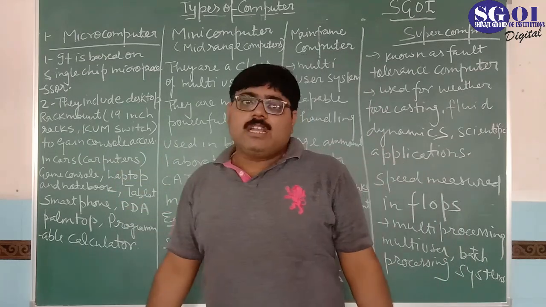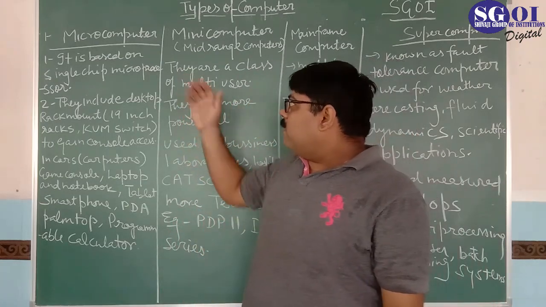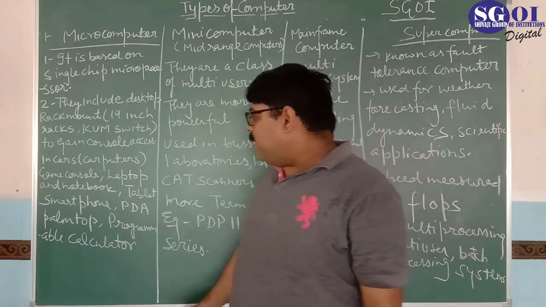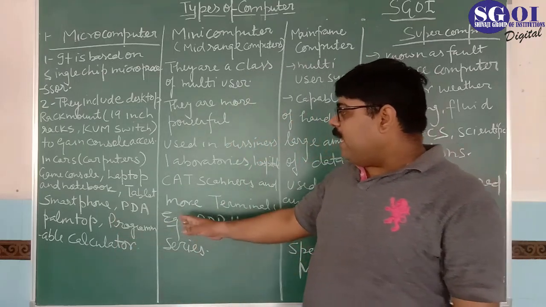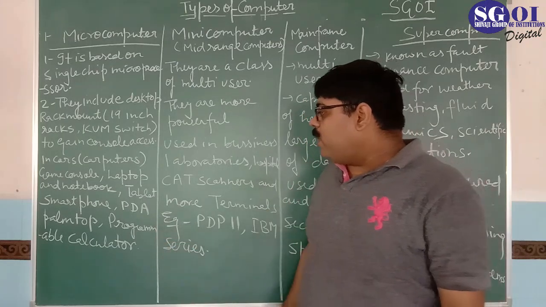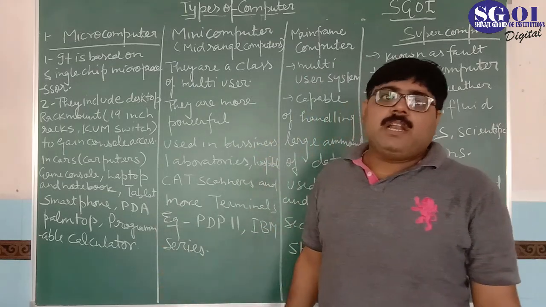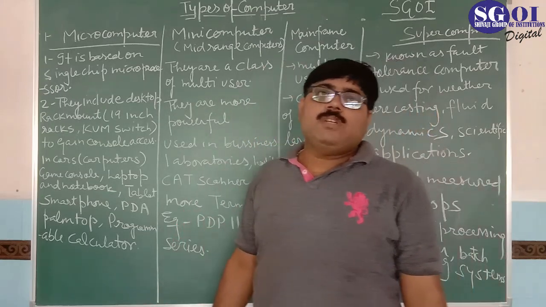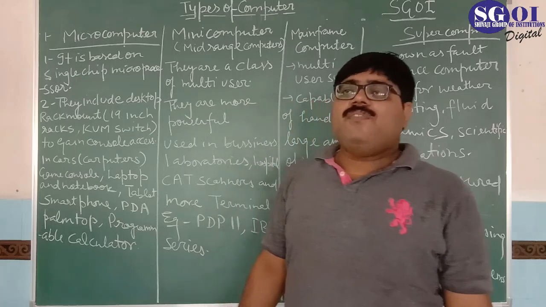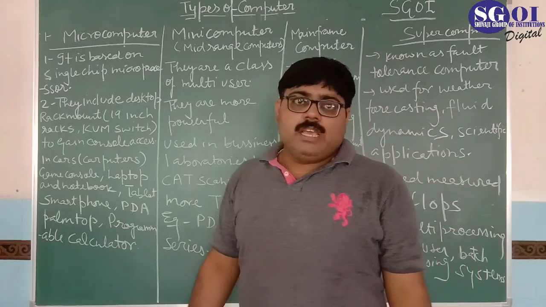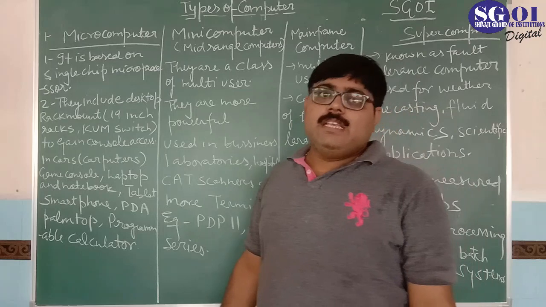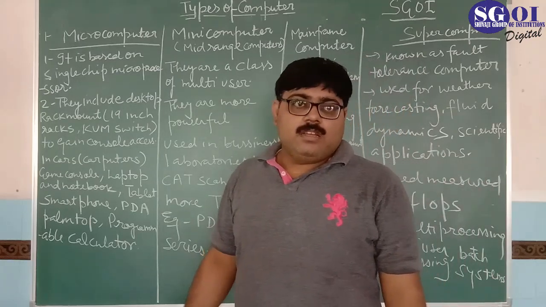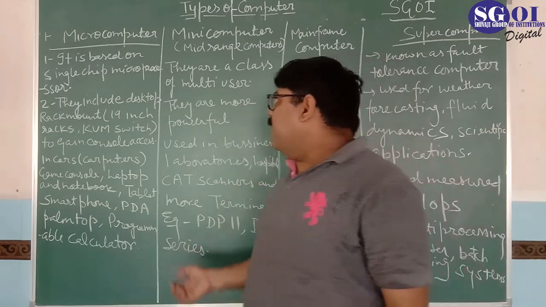There are other computers in microcomputers like notebook, laptop, PC, pocket PC, smartphones, PDA, tablets, palmtop, and programmable calculators. These are very essential, and these computers are used in every field of life. A microcomputer is very small, so you can easily manage it and take it anytime and anywhere.